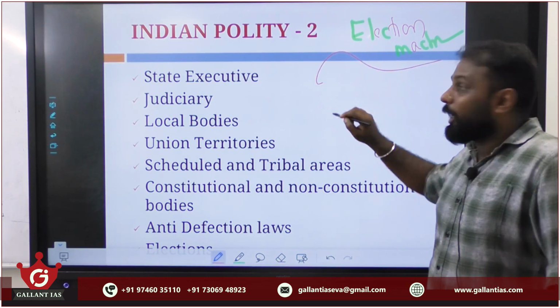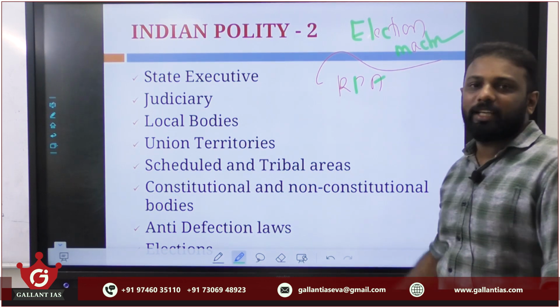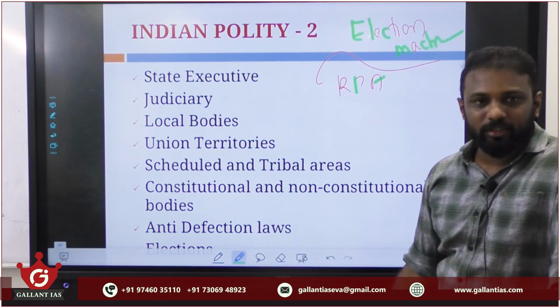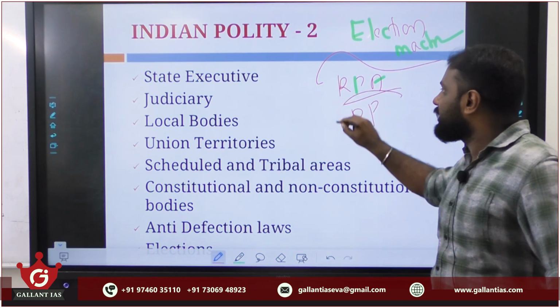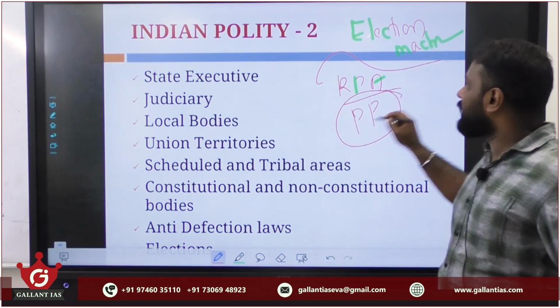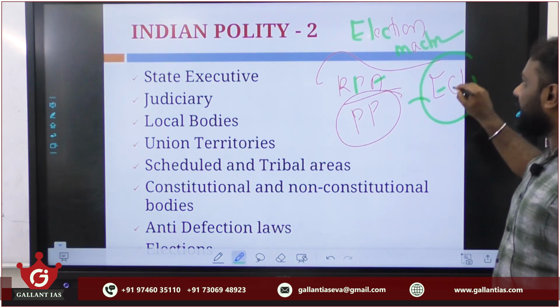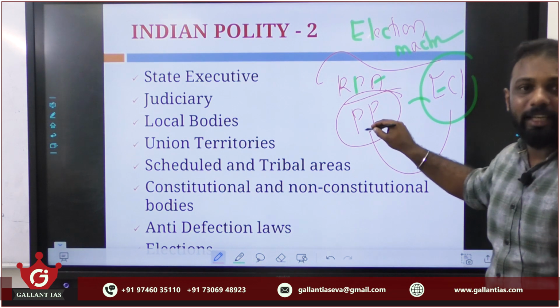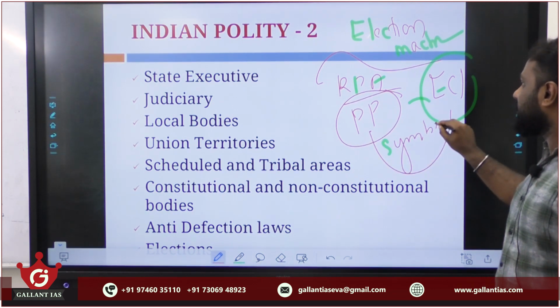Also, electoral laws like the Representation of the People Act 1950 and 1951, its provisions. Then regarding our political parties, who recognizes them as national party or state party? That is nothing but our Election Commission of India. So you must know the role of the Election Commission of India regarding these political parties, their recognition and how they allot symbols.